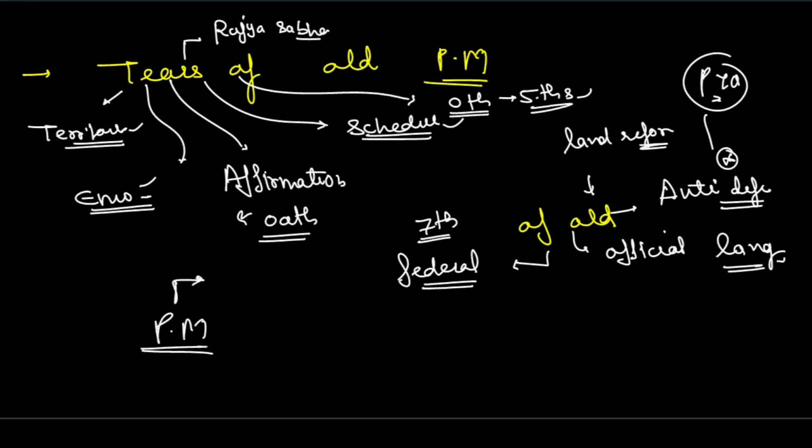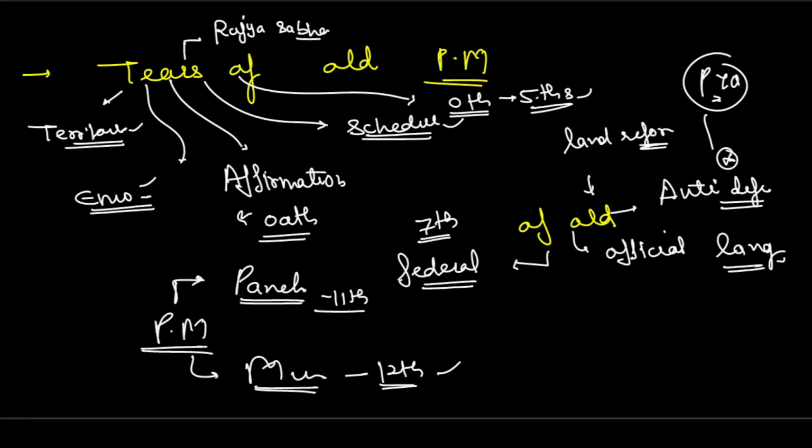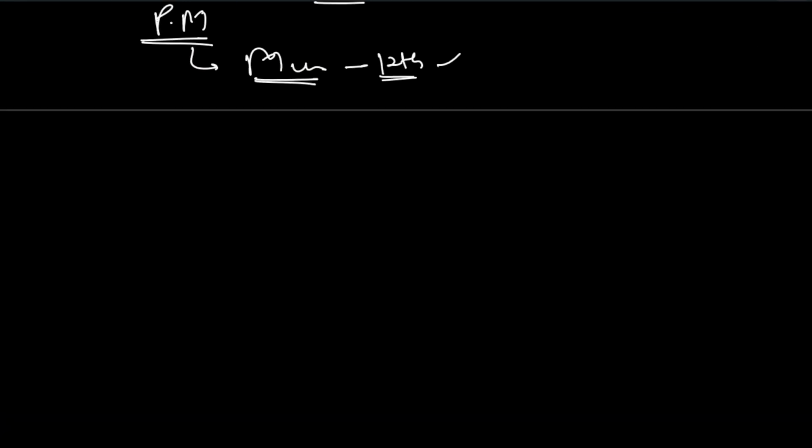Okay, and lastly 2 more are left, that is P and M. P means Panchayati Raj, the 11th one, and 12th is municipalities. So this is our 12th one. So these are the 12 schedules of the constitution. I hope it will be rather easier for you to remember these now. Okay, for the prelims. So we dealt with 3 things: the terms, the important reports, and lastly the schedules.